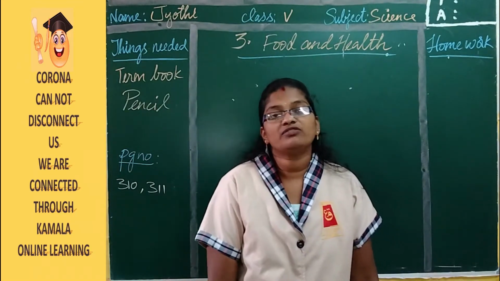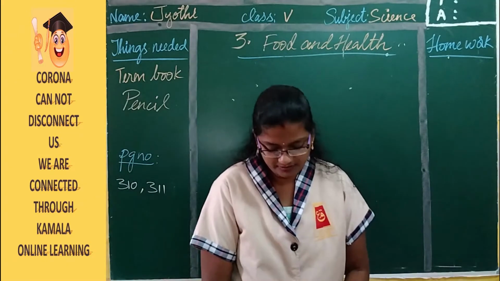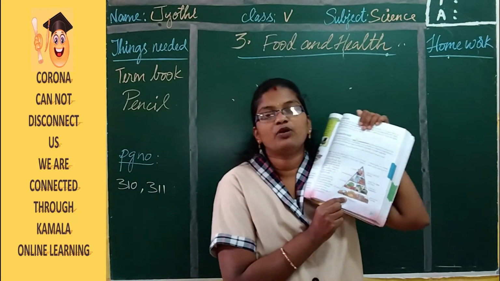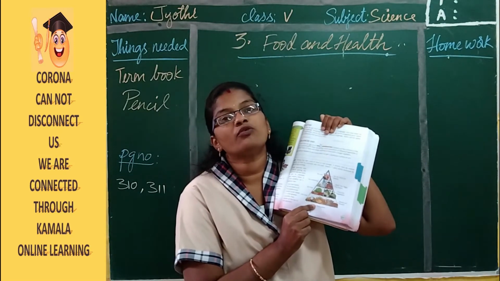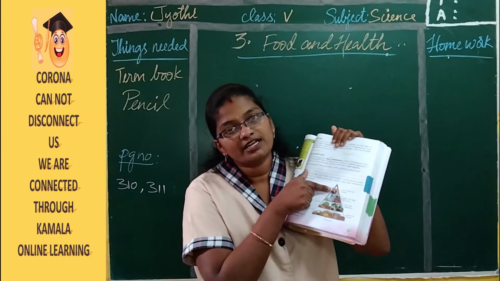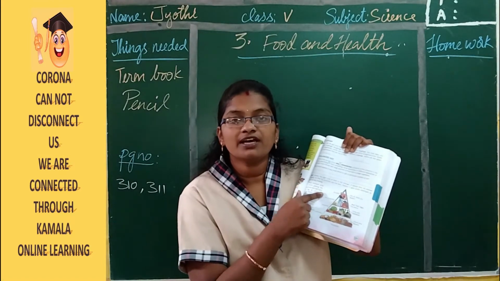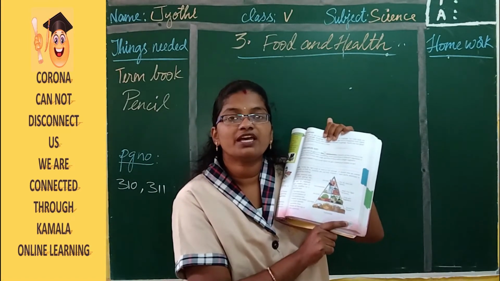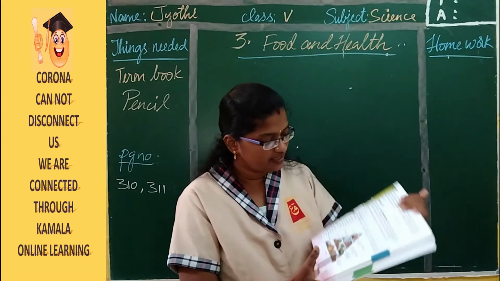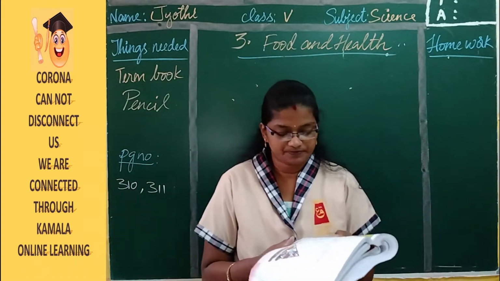We have learned about the food pyramid and different types of nutrients. If you look at this food pyramid, the things at the bottom you have to take in more quantity, and the things on the top you should take in very less quantity. To the left side they have given how much quantity you have to take, and towards the right side of the pyramid they gave you what you should take more and what you should take very less. Look into page 309, a food pyramid.